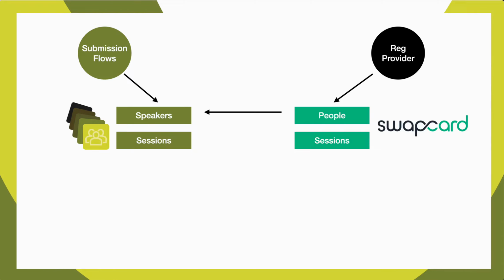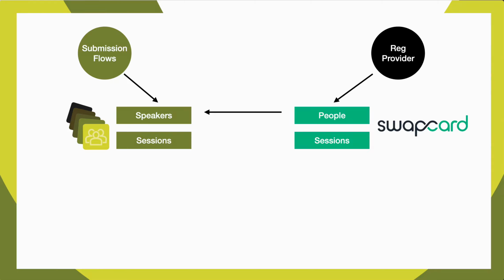In the event that someone's changed their email address or they've decided to use a personal one, we will try and match based on the speaker's name. Some people like to register with a slightly different spelling for their name through the registration as maybe they wanted via their speaker record. So we have a system that assists you in this matching, which you can read more about in the documentation. Once this matching is done, and by and large most of these records will match automatically, we are then ready to publish your agenda into Swapcard.